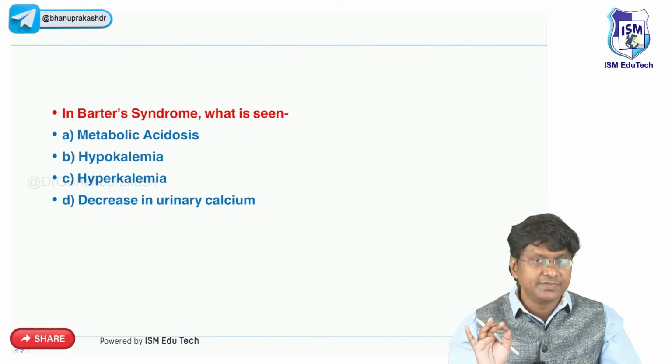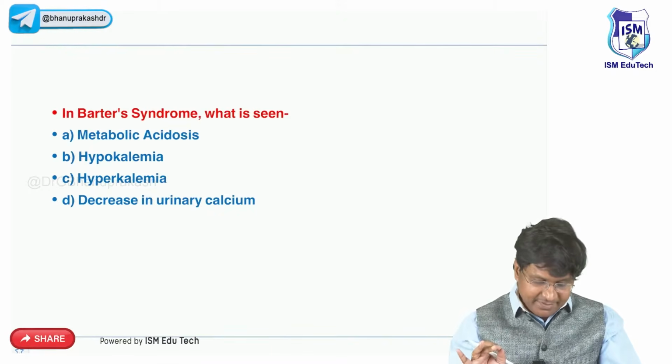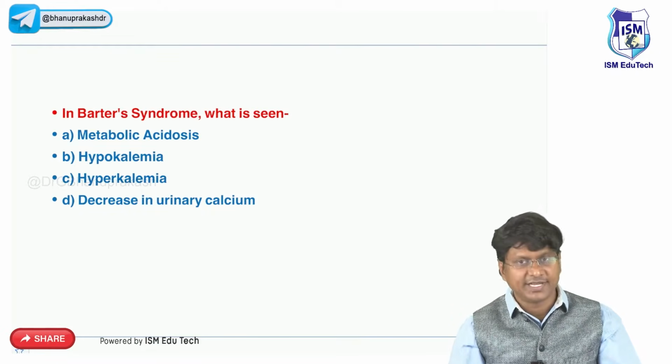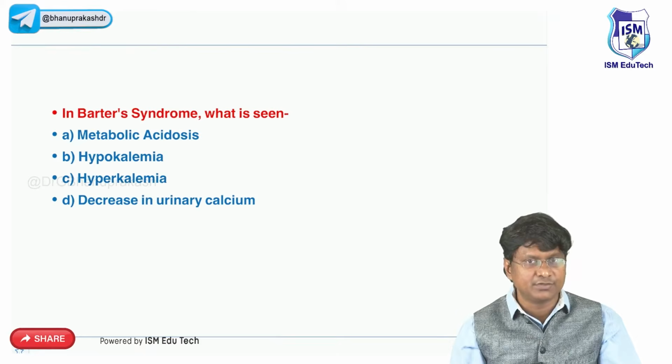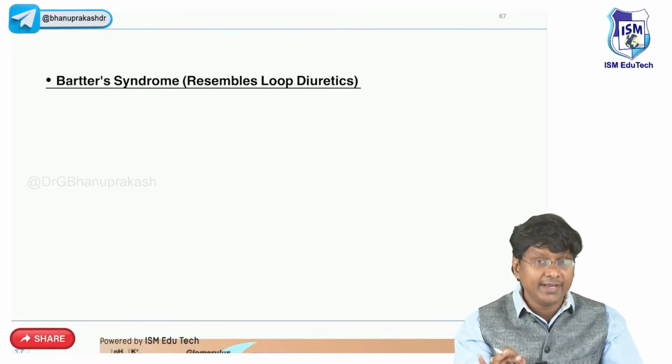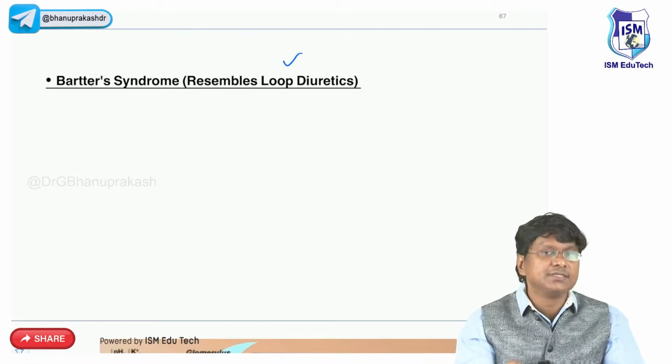Metabolic acidosis, then hypokalemia, hyperkalemia, decrease in the urinary calcium. So first of all, let me tell you what exactly is Bartter's, and then we'll come back to this question. See, Bartter's is the one where the pathology resembles the loop diuretics.